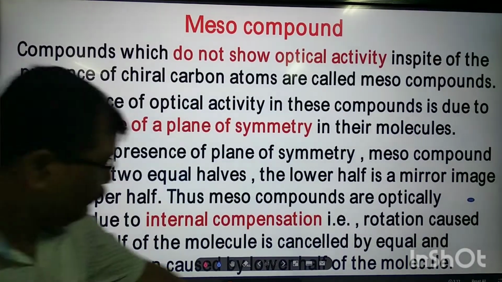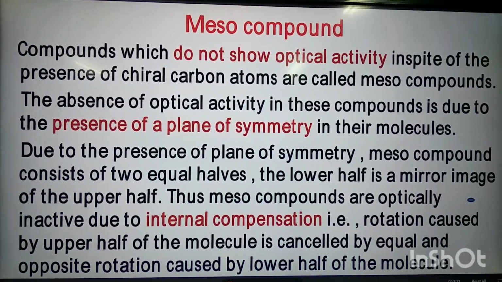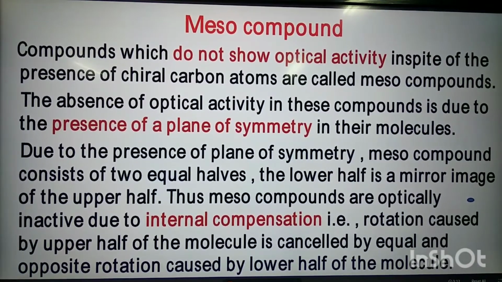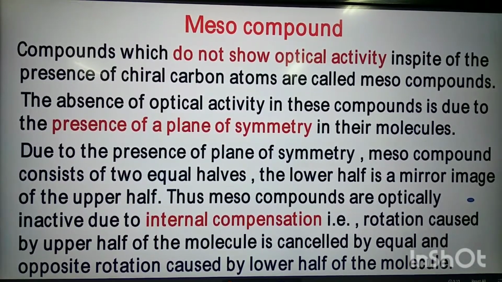Now, another term, that is meso compound. So, what are meso compounds? Compounds which do not show optical activity in spite of the presence of chiral carbon atoms are called meso compounds.